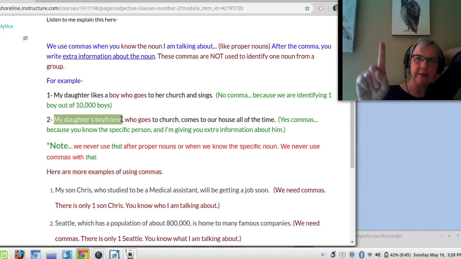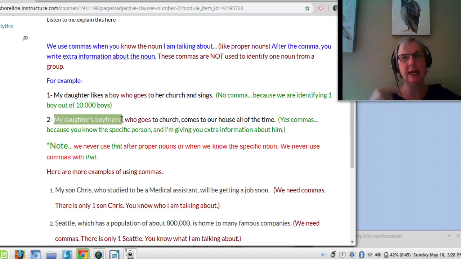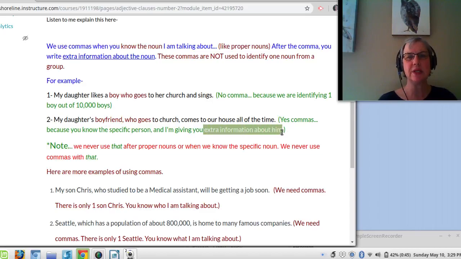Think of it this way. If there's only one, and you know the one I'm talking about, and I know the one I'm talking about, we need a comma. Only one, you have to have a comma. My daughter's boyfriend, comma, who goes to church, comma, comes to our house all of the time. Yes, commas, because you know the specific person and I'm giving you extra information about him. So when everyone knows the noun and you're just giving extra information, you're going to have a comma.